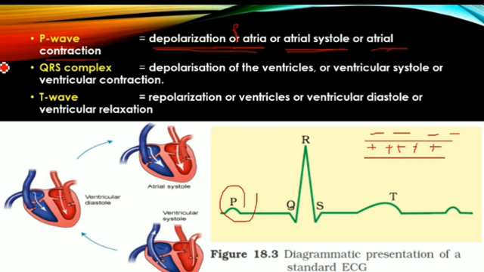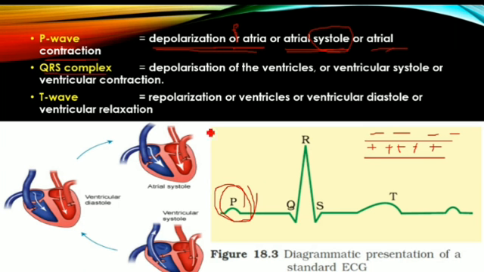Okay, depolarization of atria, atrial systole, or atrial contraction, all are the same words. The depolarization of atria only leads to the atrial systole or atrial contraction. Systole is another word for contraction. That is about the P wave. Here we can see the depolarization of atria or atrial systole or atrial contraction.